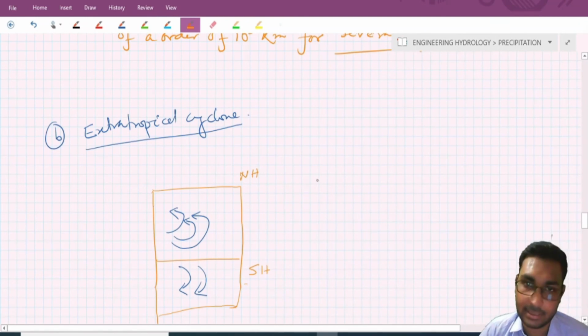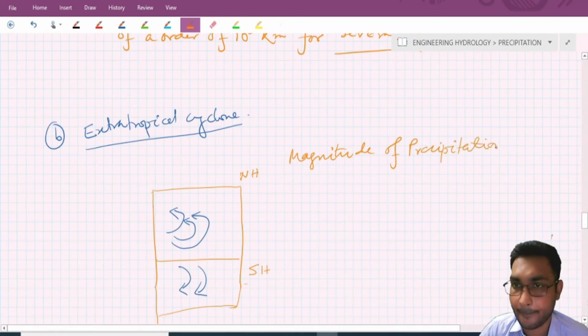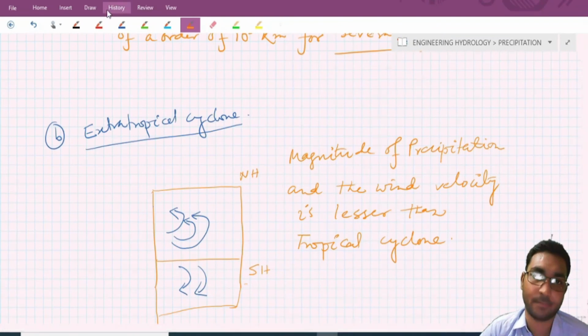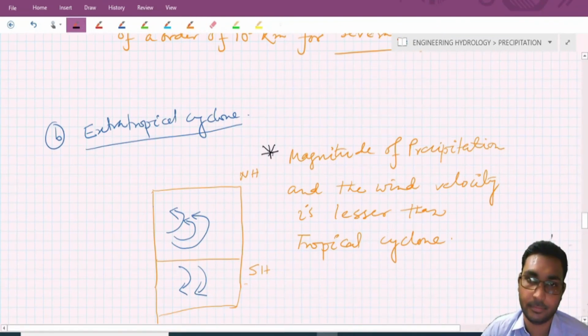In this extratropical cyclone, the magnitude of precipitation and the wind velocity is lesser than in the tropical cyclone. This is an important point. Now this is all about cyclonic precipitation.